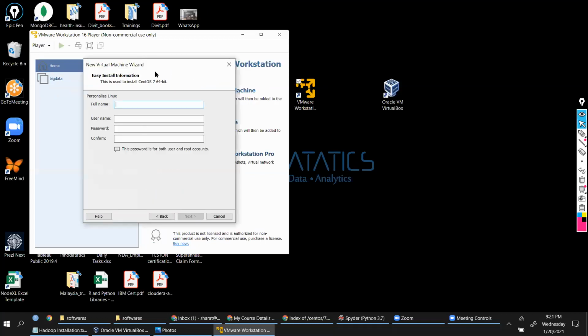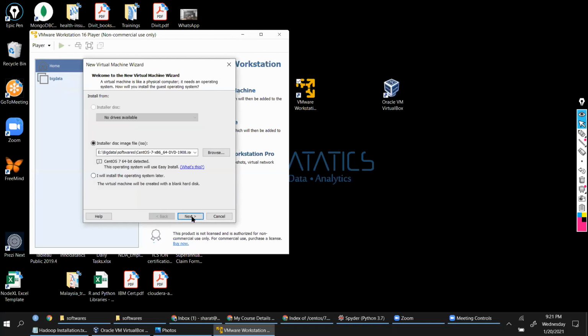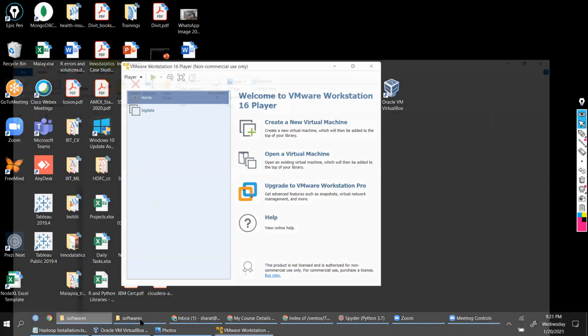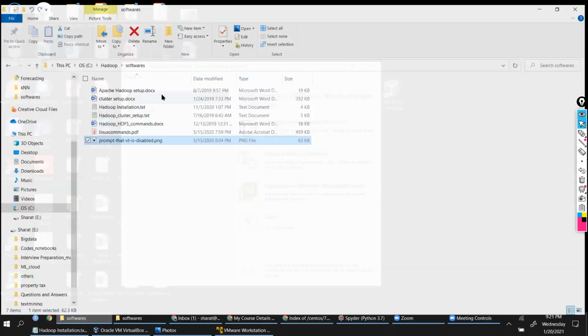Why is this coming? Okay, I'm using a templatized version, guys. That's the reason it is not showing. Very bad. I thought I had the software readily available. I have this version.